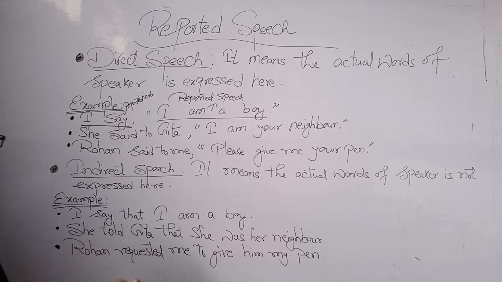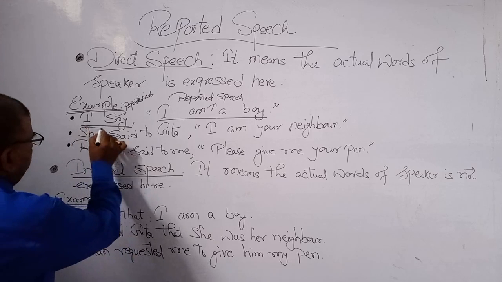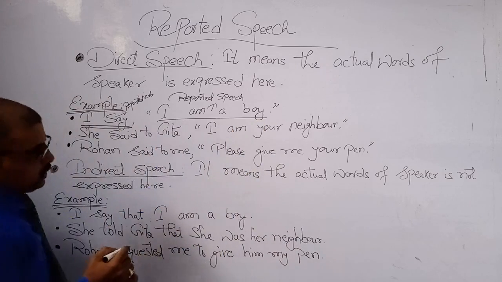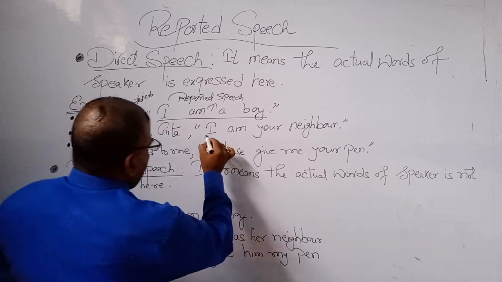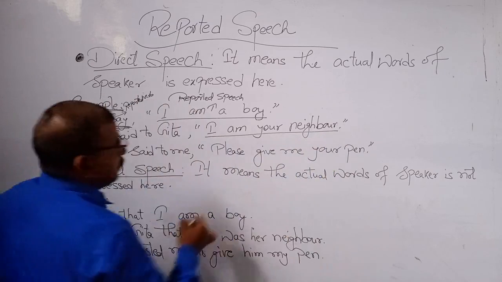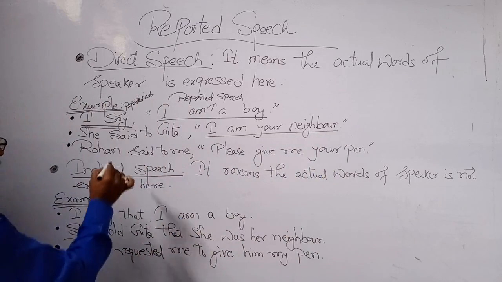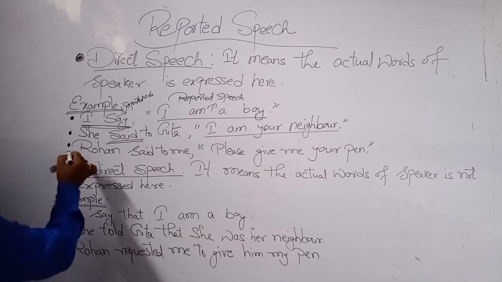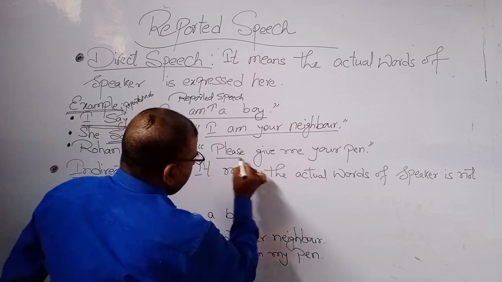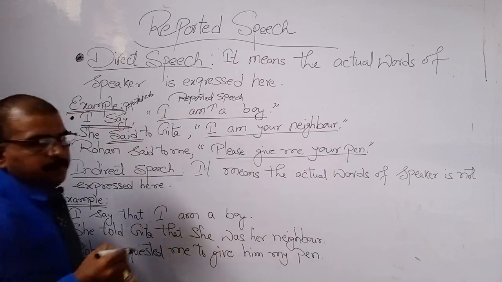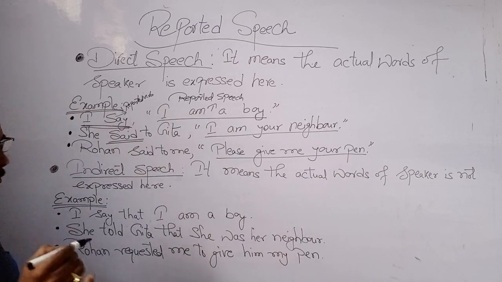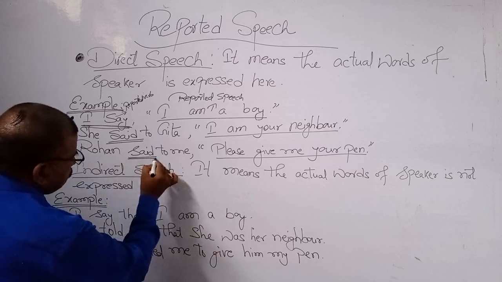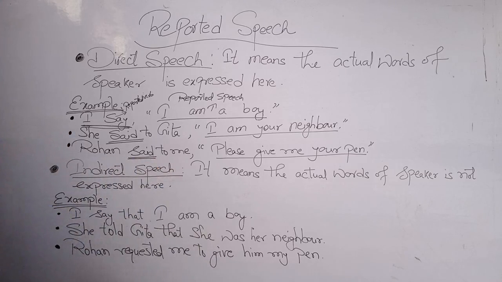Underline with a double line the reported verb and with a single line the reported speech. In the second example, "I am your neighbor" is the reported speech and said is the reported verb. Next example: "please give me your pen" is the reported speech, and the verb said is the reported verb.